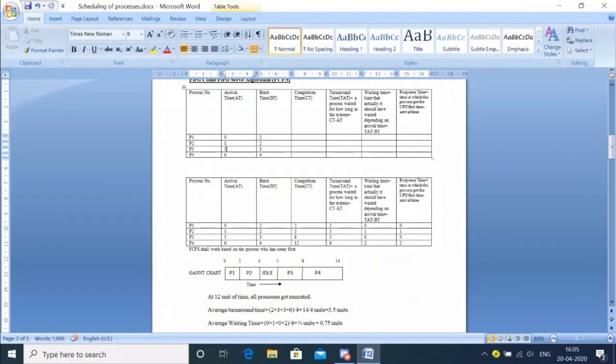Now at 5 seconds, who arrived? P3. So from 5 onwards, how many units will it require for completing its work? 3 units. So 5 plus 3 is how much? 8. So up till here, P3 will be allocated. Then next is P4. When did P4 arrive? At 6 seconds. That's okay, because 6 is somewhere here, so it was already in the ready queue, like a contestant waiting backstage. The moment this one finishes its performance, I can bring that contestant from the backstage. So P4 will be coming.